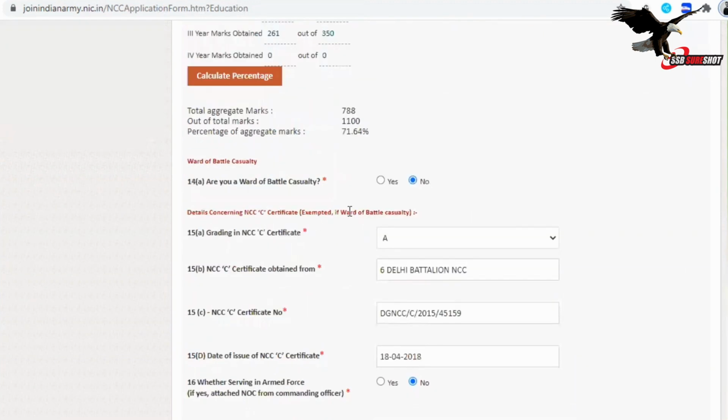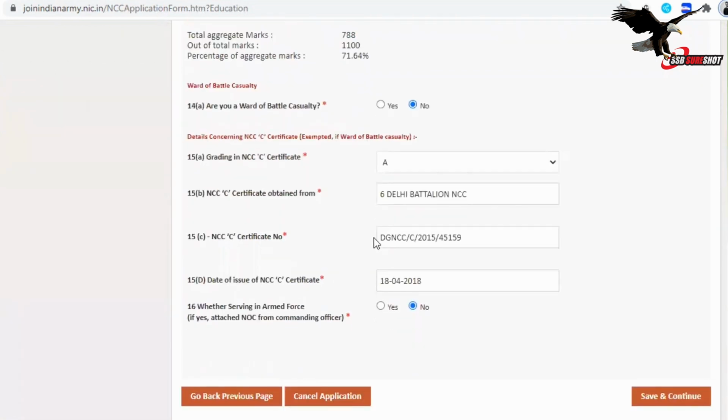Then ward of battle casualties, if you are, yes, you can put yes. If no, no. Then NCC certificate. Again, the grading of NCC certificate, if it is A or B, you can put. Then NCC certificate obtained from, you can put the unit name. For example, if it is any battalion, it is written on your NCC certificate.